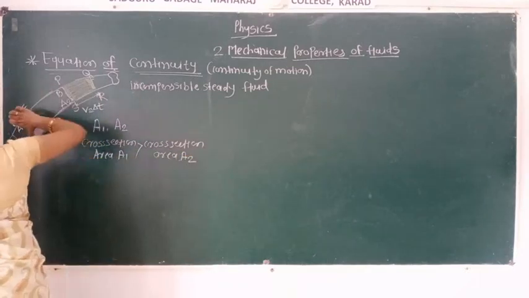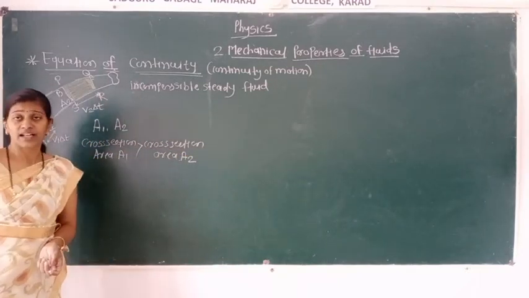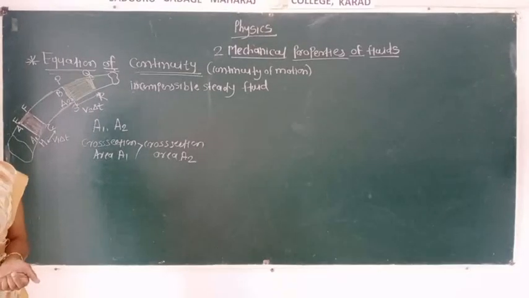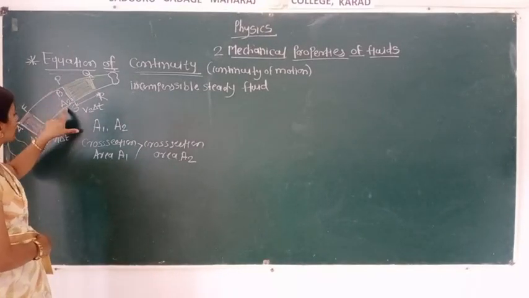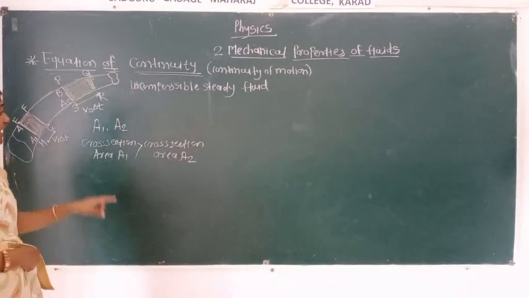The cross section area A1 is present at point A, and the cross section area A2 is present at point B.